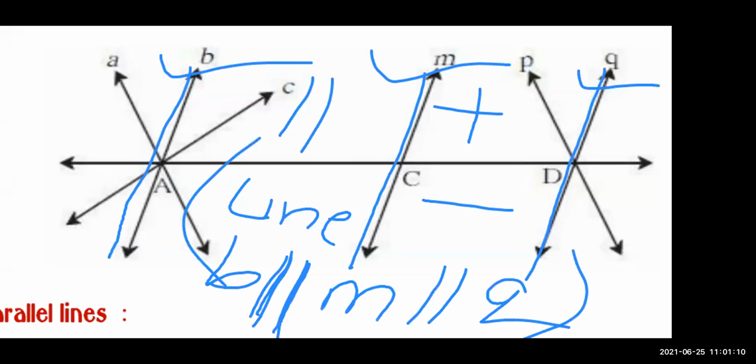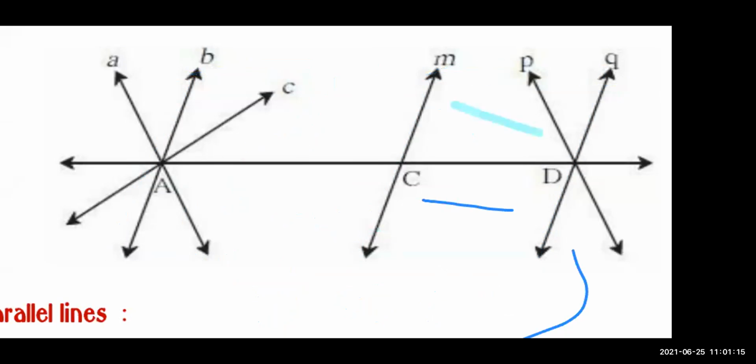Now, what is the second parallel line over here? We identified the first. Now, second parallel line. Tell me fast. Observe. What is our second parallel line? Very good, Janvi. You have written the right answer.